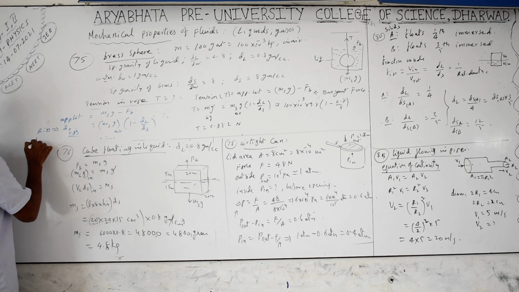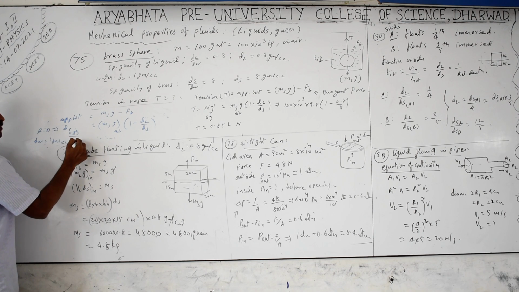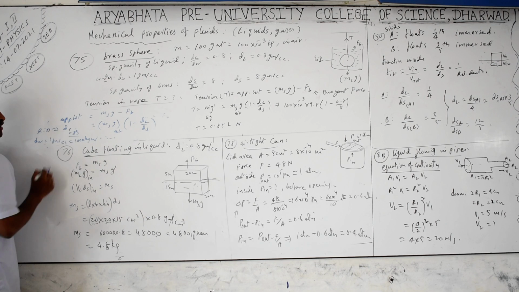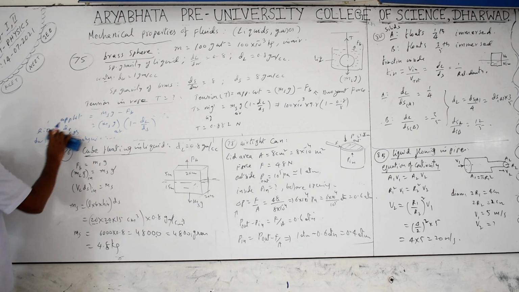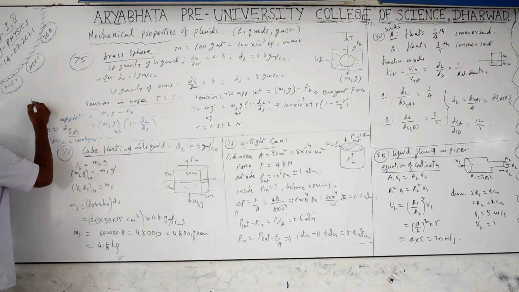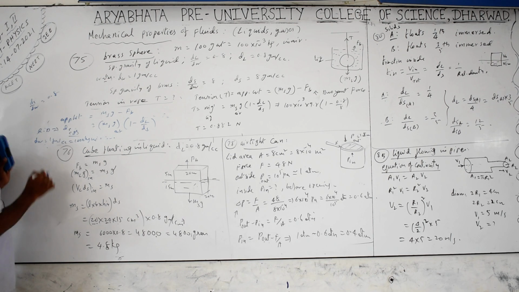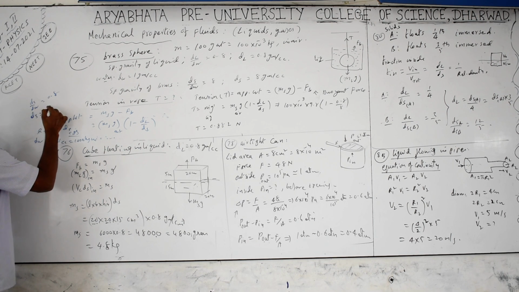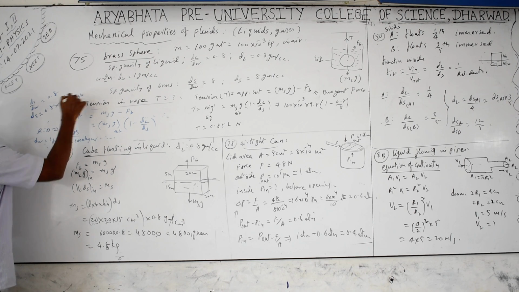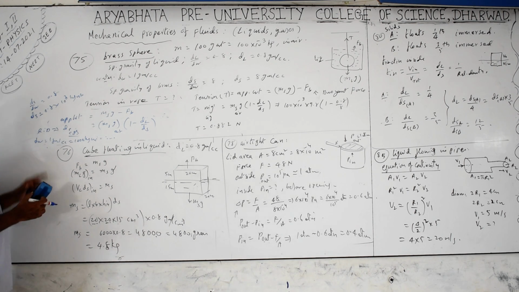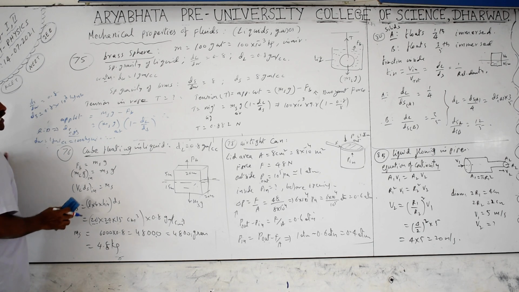Why? Because the density of water is 1 gram per cc in CGS, but in the SI system, it will be 1000 kg per cubic meter. If you are using the SI system, you must take that into consideration. Relative density is the density of the solid by the density of water. If it is 0.5, 0.8, there are no units for relative density. But in the SI system, you multiply this with the density of water, 0.8 into 10 to the power of 3, and you will get the density of the solid in kg per cubic meter. But in the CGS system, relative density is numerically equal to density, and we can take it directly.